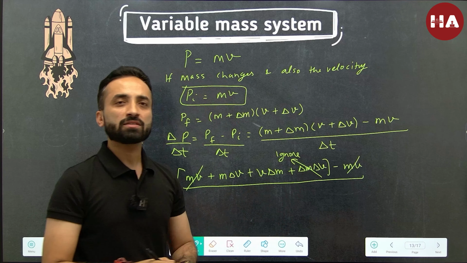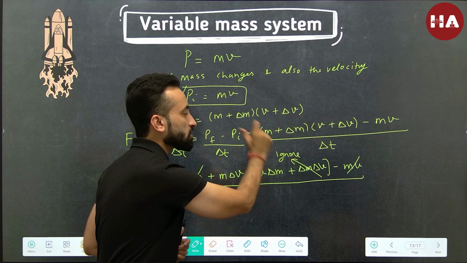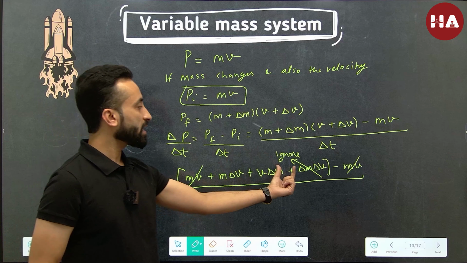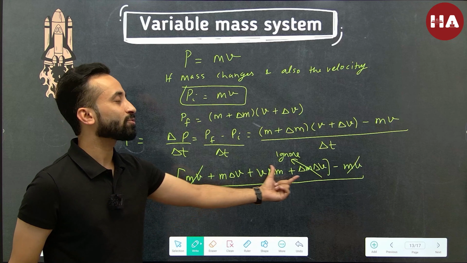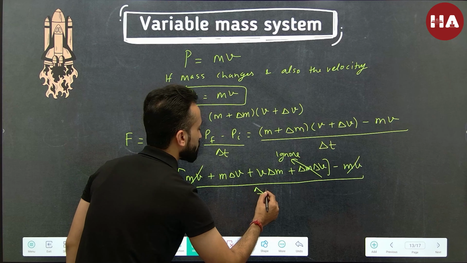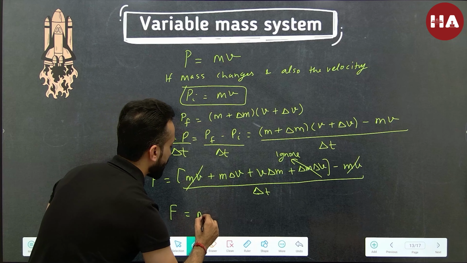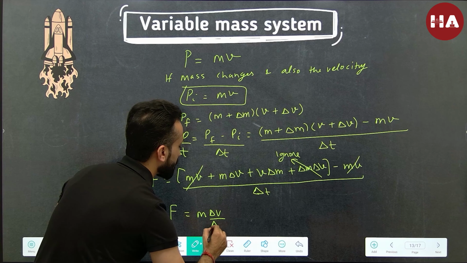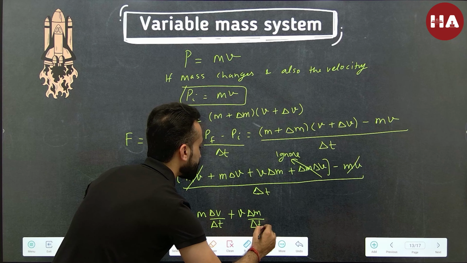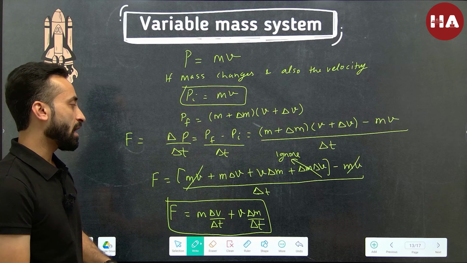We can afford to ignore the delta m delta v term. Why? Because normally the change in mass is going to be small. At an instant, change in velocity is going to be small. So these two small quantities, when multiplied, will make this term way smaller as compared to the other terms. That is why we ignore it. So today we are having another way of looking at force. We can write this as m delta v by delta t plus v delta m by delta t. This is more precise way to write force.